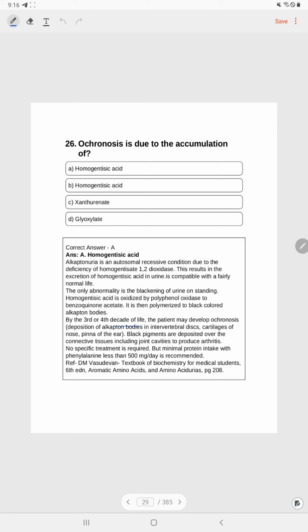By the third to fourth decade of life, the patient may develop ochronosis, deposition of alkapton bodies in intervertebral discs, cartilages of nose, pinna, and ear. Black pigments are deposited over the connective tissue, including the joint cavities, to produce arthritis. No specific treatment is required, but minimal protein intake with phenylalanine less than 500 mg per day is recommended.